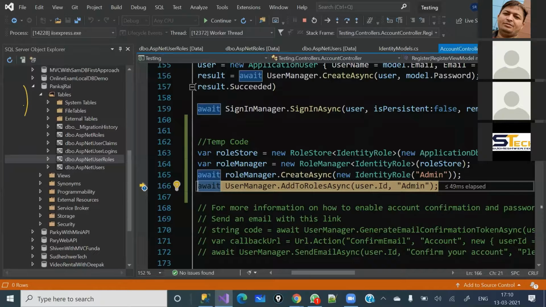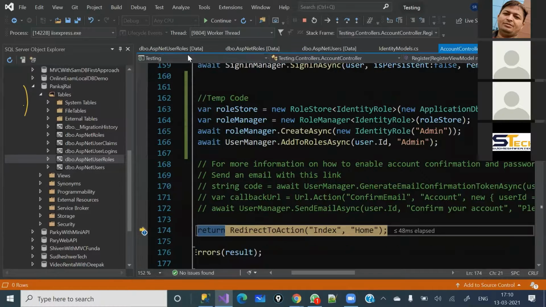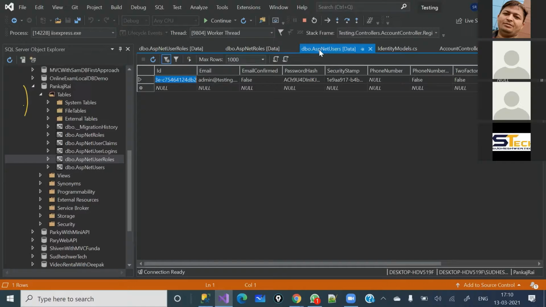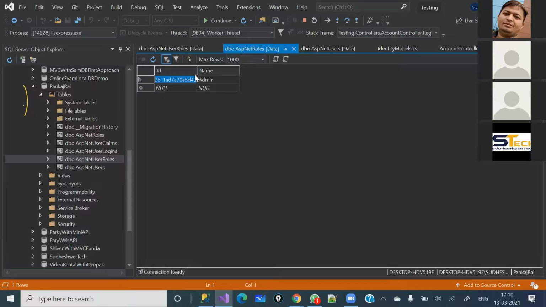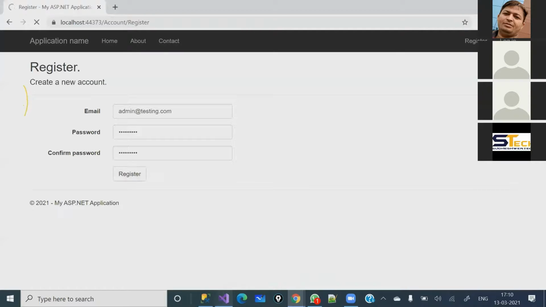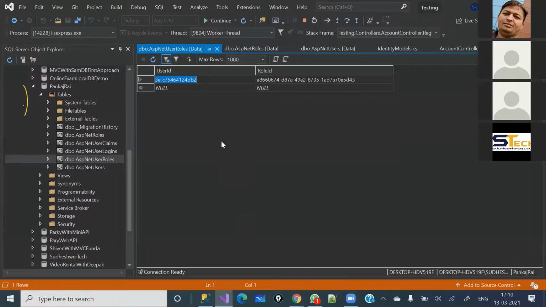Once we go to the next line of code, what will happen? If you refresh it, see, that role ID and that user ID have been assigned in this table. See, DB2 is the user ID, and once you come here, see, DB2 is the user ID, right? Again in the role table, the last ID you can see is D43. See here D43, right? So now the admin role has been created. Let's click on continue, and this is done now.